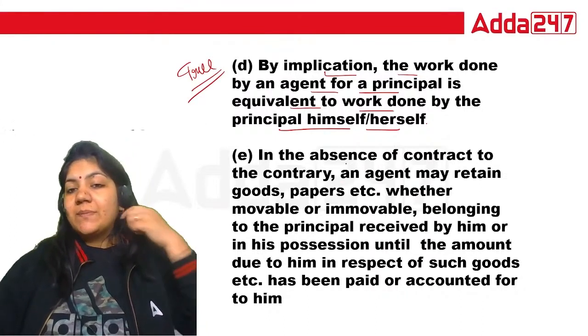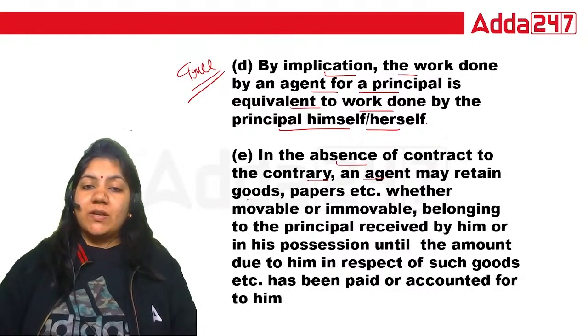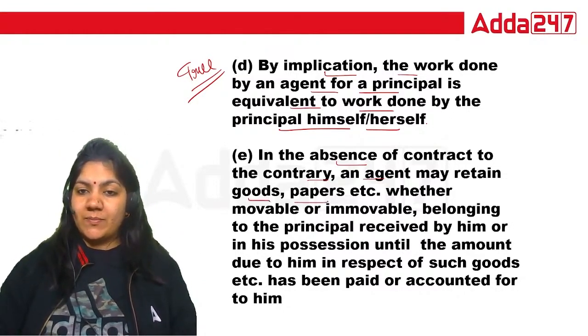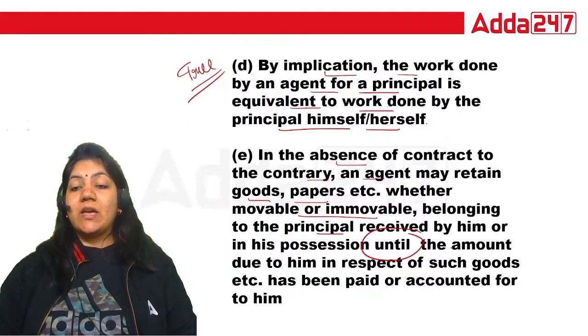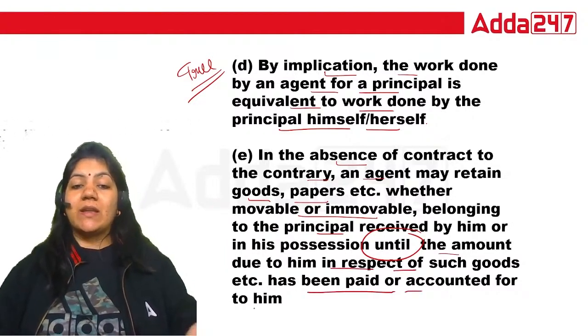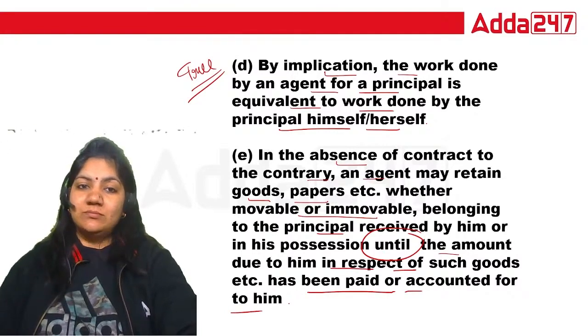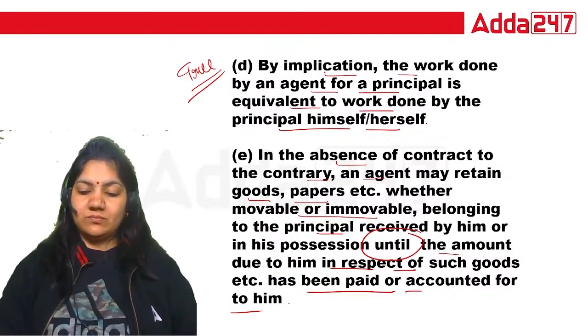Now, in the absence of contract to the contrary, an agent may retain goods, paper, whether movable, immovable, belonging to principal received by him in his possession until the amount due to him in respect of such good has been paid and accounted to him. A very good question. Tell me, class.